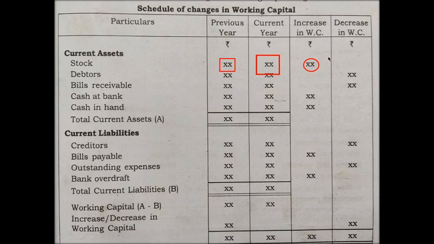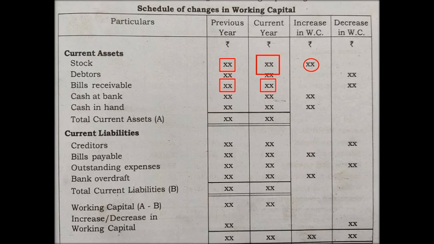Sometimes there will be an increase in working capital, sometimes there will be a decrease in working capital. You have to note that specific difference accordingly. Remember, whenever you are dealing with current asset, if the amount in the current year is bigger, then there will be an increase in working capital. And for example, here bills receivable, the amount of the first year balance sheet will be recorded, and the amount in the second balance sheet will be recorded.